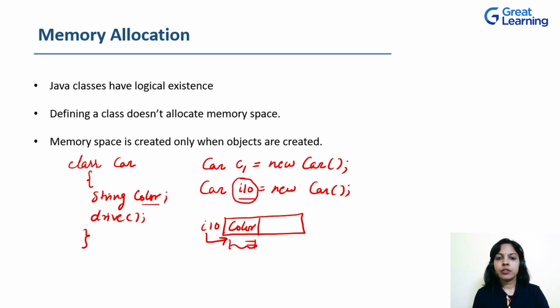So classes have logical existence. They do not have a physical existence. That is, memory space is not allocated as soon as you define a class. But when objects are defined, the memory space is allocated to it.